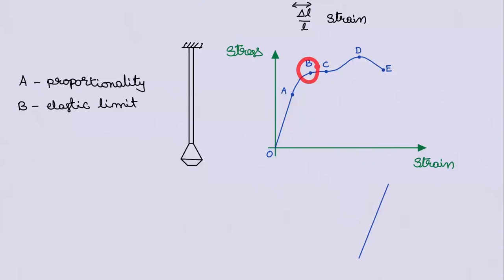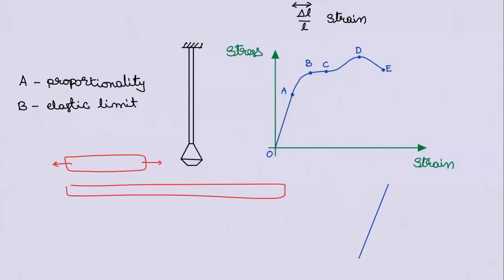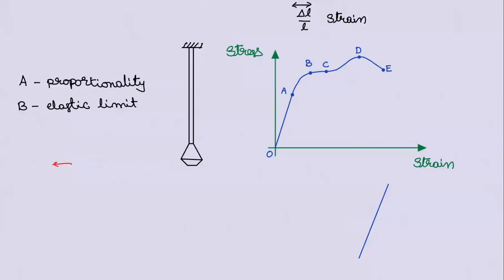There will be a deformation. That means the body starts behaving like a plastic body. That means it won't regain its original size and shape. You assume that there is a brand new rubber band. I think you might have played with it. If you stretch it and leave it, it will come back to its original shape. But if you stretch it too much, then if you leave it, it won't come back to its original size and shape. That means it starts behaving like a plastic body.